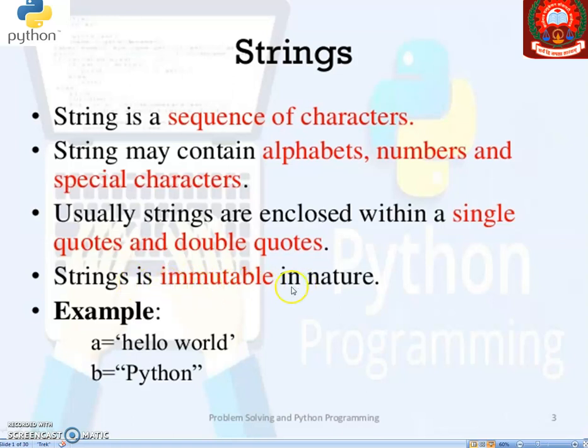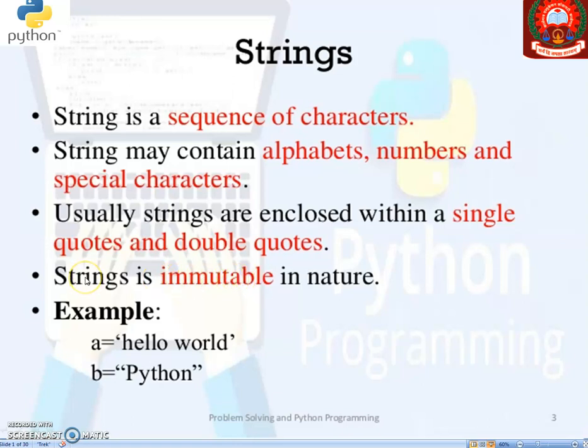This immutable word is very important related to the string, because immutable means what? Once you declare the string, it cannot be altered or changed, and that is referred to as immutable.